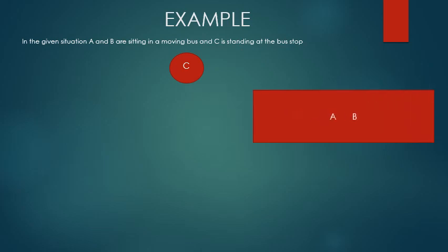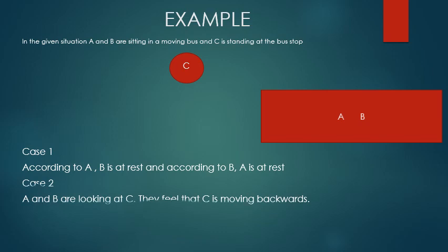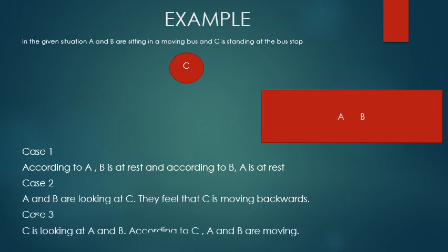Now, consider the given situation in which person A and person B are sitting in a moving bus and person C is standing at the bus stop. Consider three cases. Case 1. Person A is looking at B and finds that person B is at rest. Person B is looking at A and finds that person A is at rest.